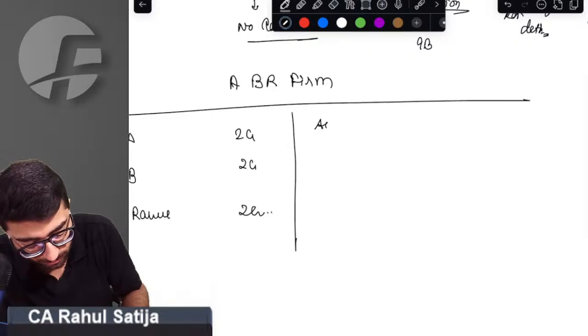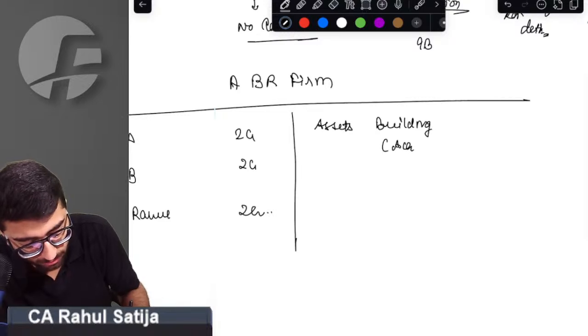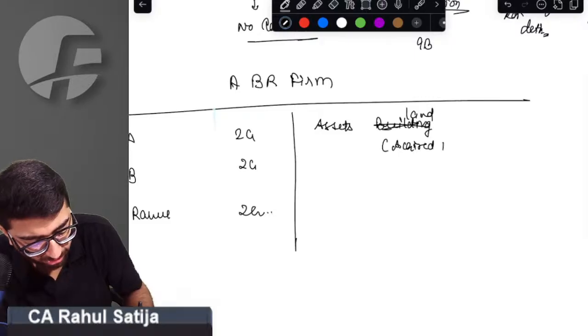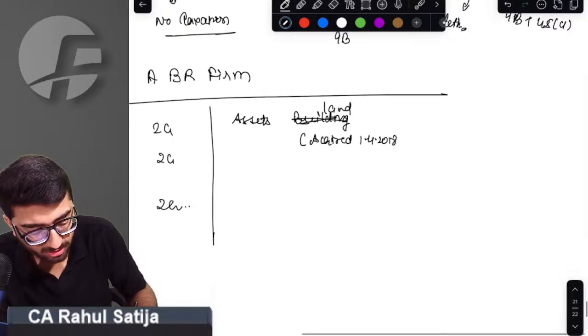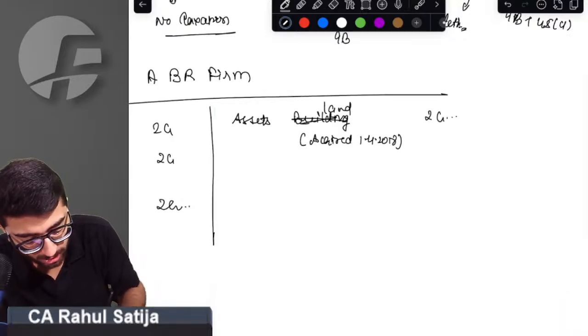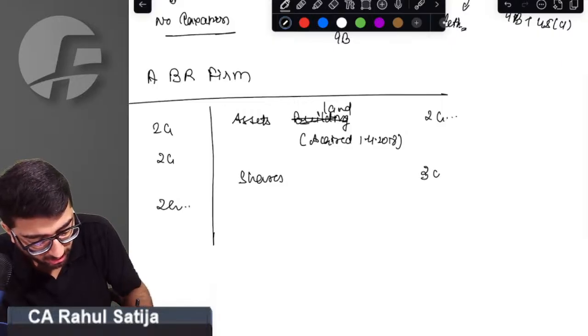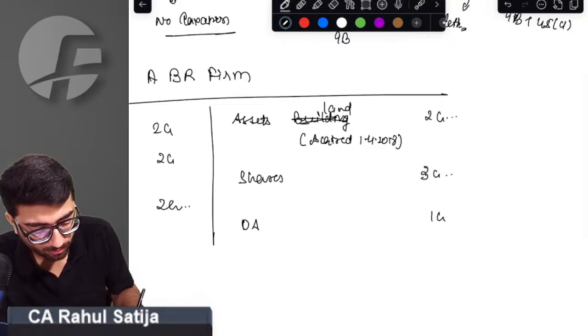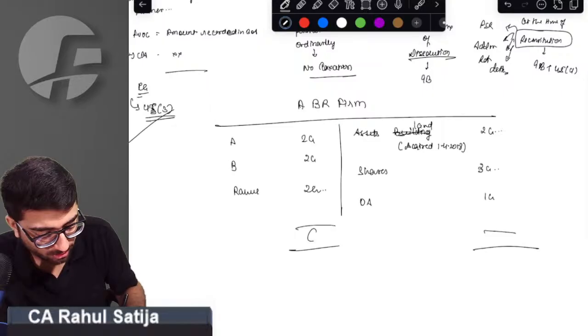They had assets like building, land acquired on 1st April 2018, worth rupees 2 crore. They had shares worth rupees 3 crore and other assets worth rupees 1 crore. The balance sheet tallied to 6 crore.